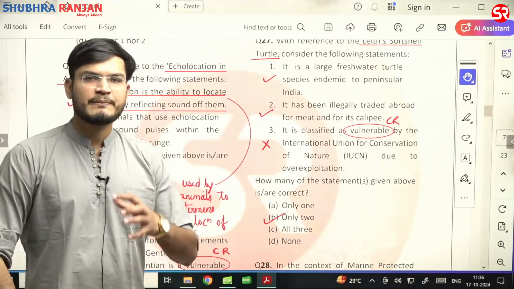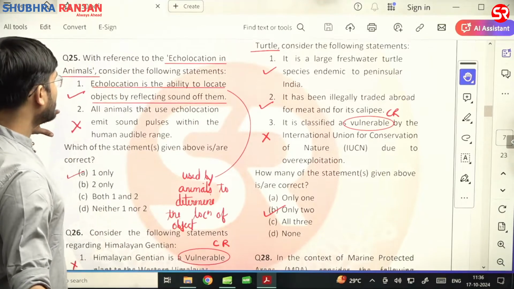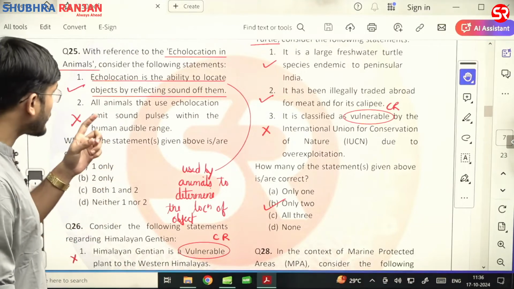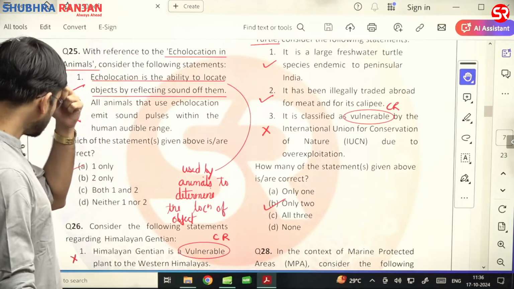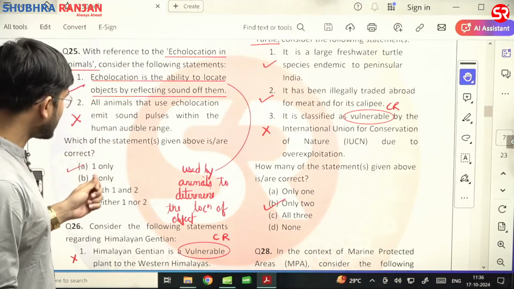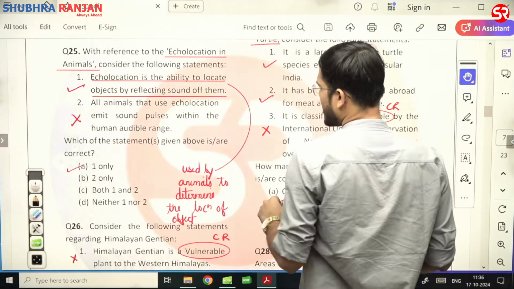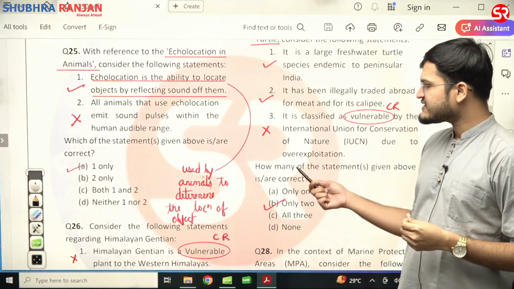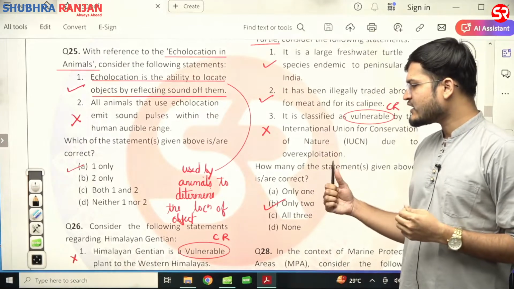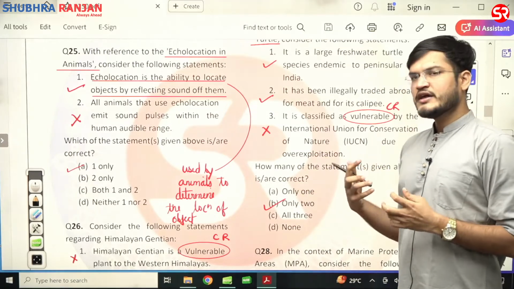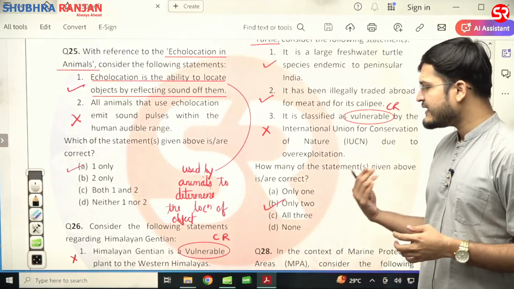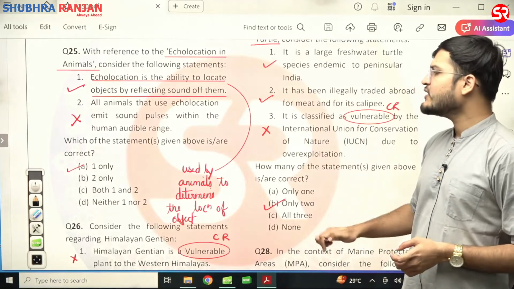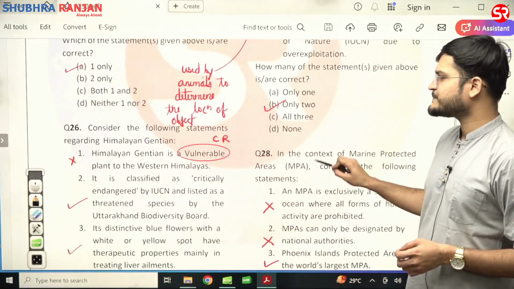Now with respect to question number 25. Echolocation in animals. Consider the following statement. Echolocation is the ability to locate objects by reflecting sounds off them. First statement is correct. Second: all animals that use echolocation emit sound pulses within the human audible range. Second statement is wrong. Echolocation is used by the animals to determine the location of the object. First statement is correct. Second statement is wrong. Correct answer would be A for apple.